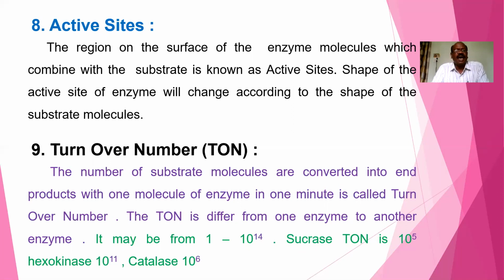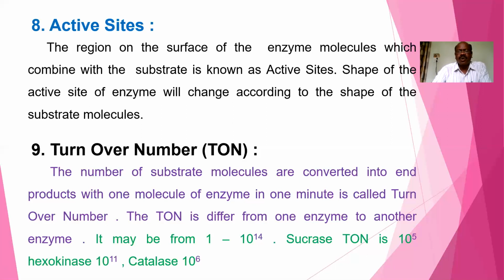The shape of the active site of an enzyme will change according to the shape of the substrate molecule. So the active sites may differ from enzyme to enzyme. Some enzymes possess one active site. Some other enzymes possess more than one active site on the enzyme surface.